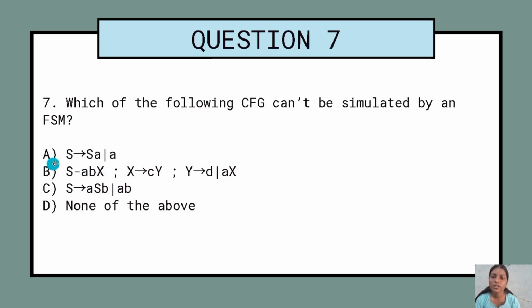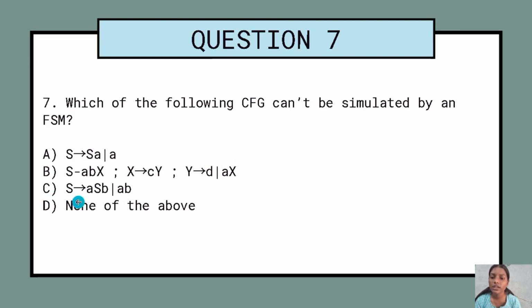The first CFG has a production rule with non-terminals S and A, and the terminal is a small a. The second has S going to capital A's and small a, B, or capital X, where the non-terminal X has small c and the non-terminal Y, and Y has small d and a and one non-terminal.